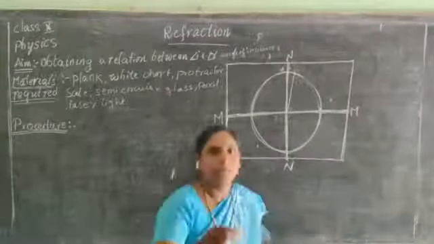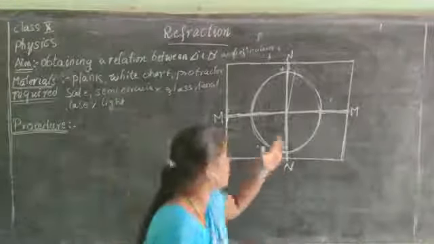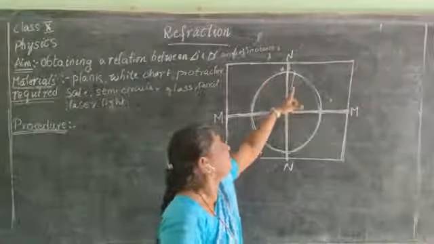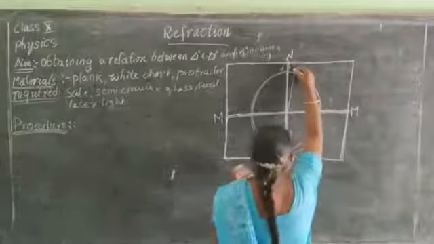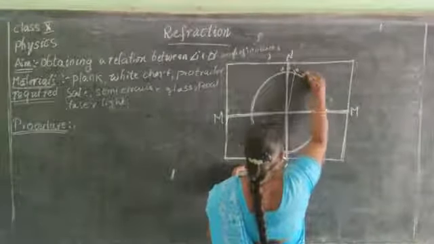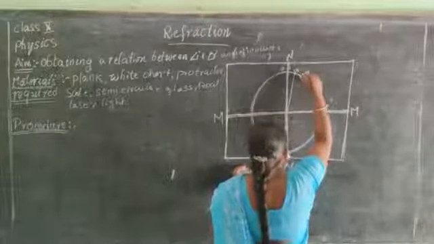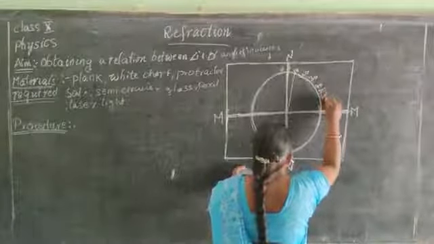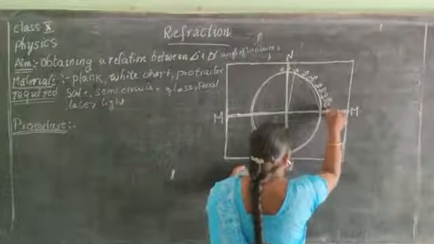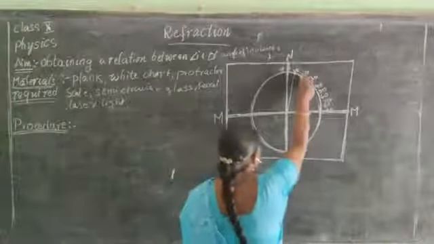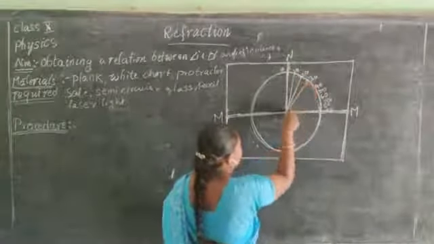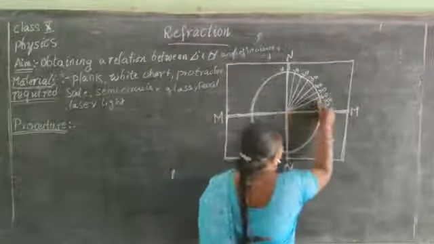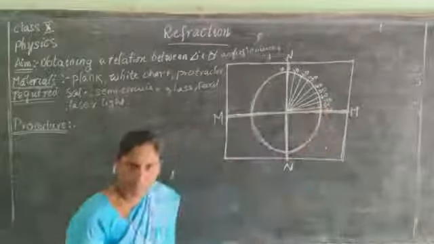By using the protractor, try to measure the angle and draw the lines. So this is 10, 20, 30, 40, 50, 60, 70, 80, and this is 90.